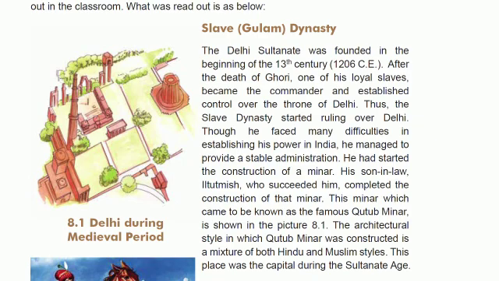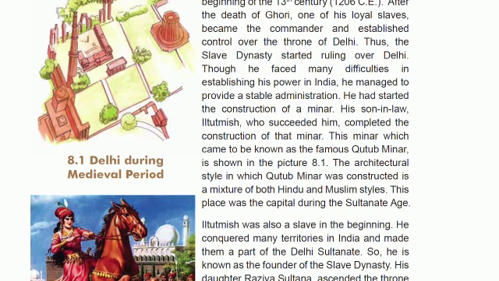So he came to the throne. He was a slave and also a commander in the army. After Muhammad Gori he came to the throne, so it was known as the Slave Dynasty. From there it started, and he faced many problems.